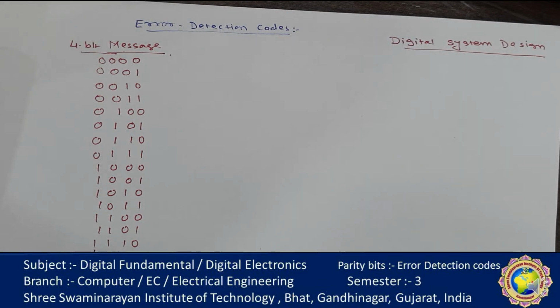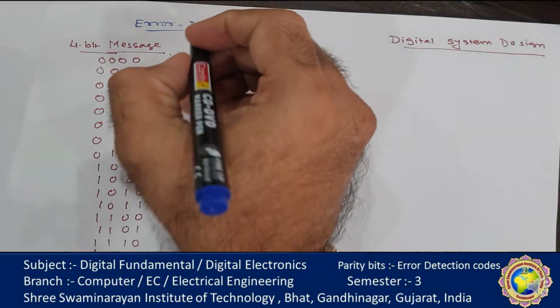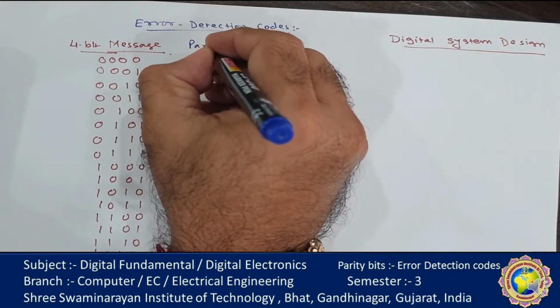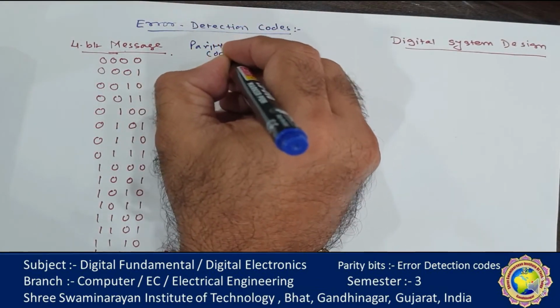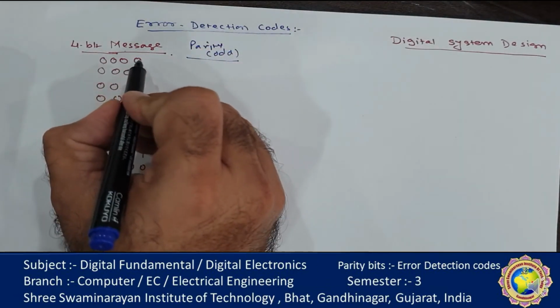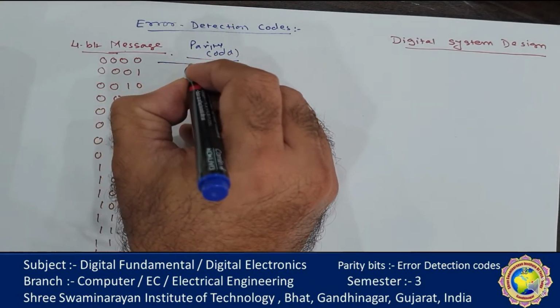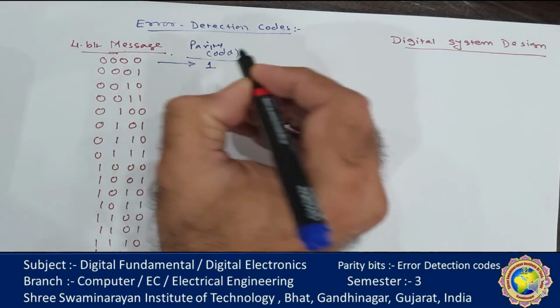So for these combinations, suppose I have to add odd parity. My parity bit or whole circuit only detects the odd number of ones. So here 0, 0, 0, 0. How many ones are there? None. That means it is 0, and 0 is an even number. So I need a 1 bit.